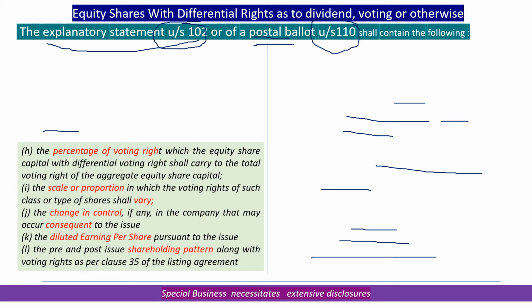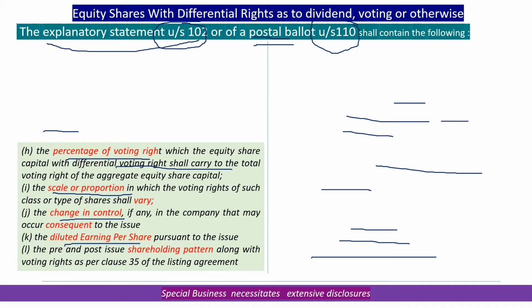And once again, the requirement continues in terms of the percentage of voting rights carried by the differential voting shares, how the terms vary between one with the differential voting right and one without differential voting rights, and with the issue of this size, what is the impact on the control and management of the company.